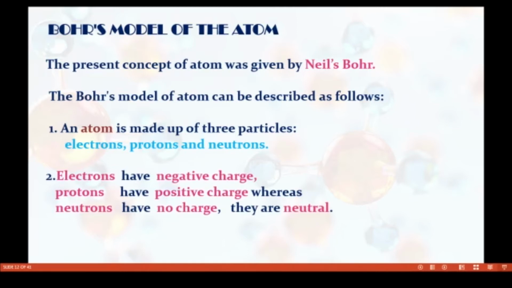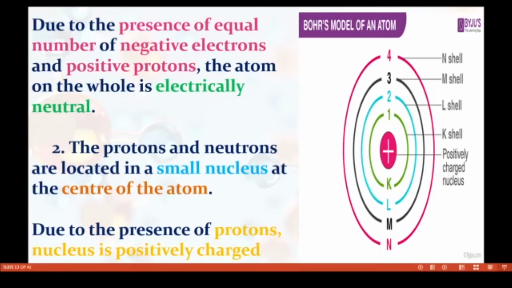An atom is made up of three particles: electrons, protons and neutrons. Electrons have negative charge, protons have positive charge, whereas neutrons have no charge, that means they are neutral. Due to the presence of an equal number of negative electrons and positive protons, the atom on the whole is electrically neutral.